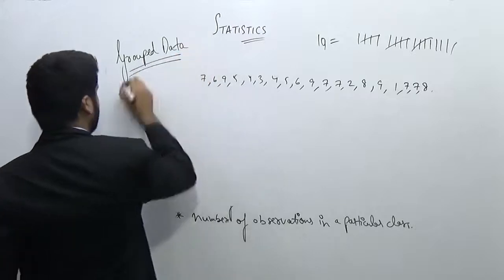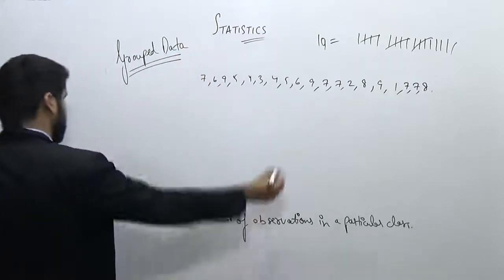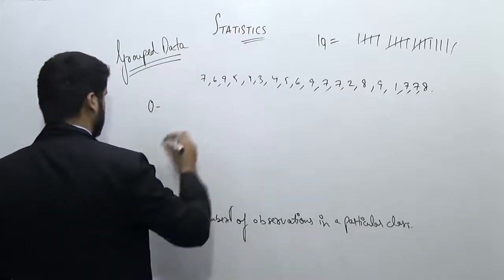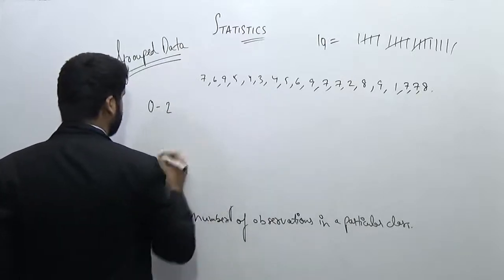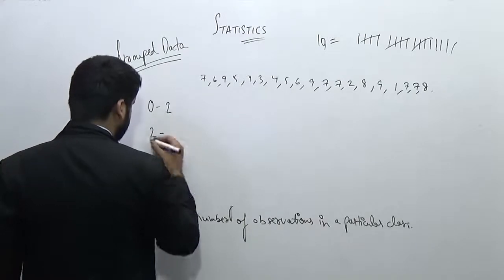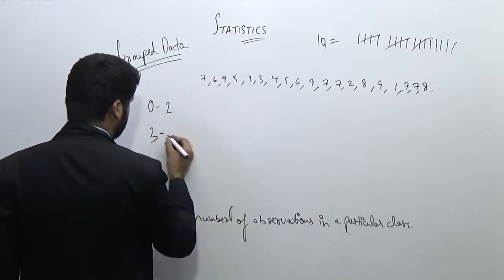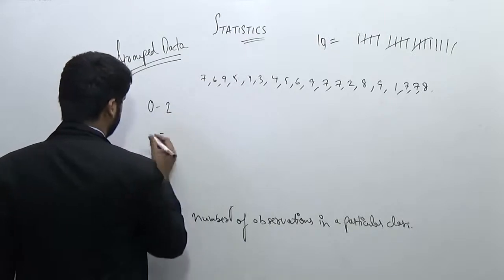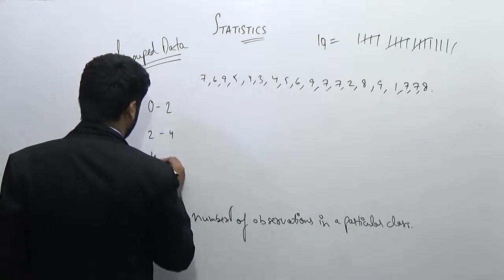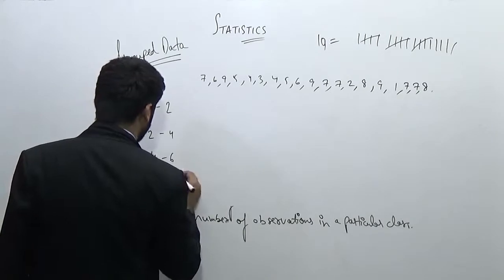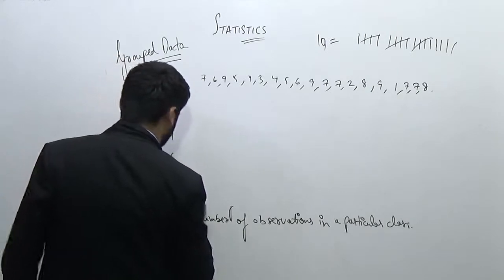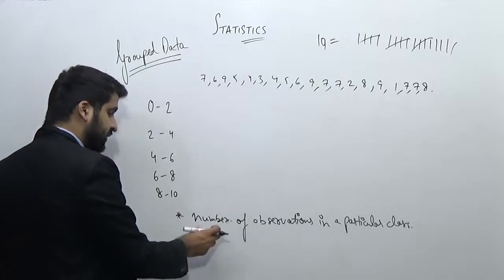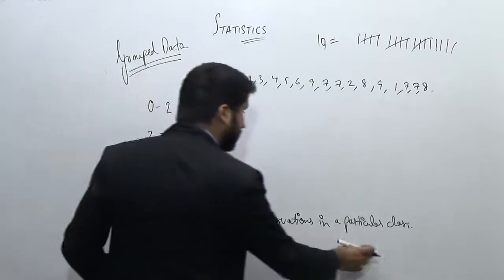And how will I try to do that? Let's find out. First of all, I'll see all the kids, or all the students, who have marks from 0 to 2. Then I will see the students having marks from 2 to 4, and then 4 to 6, 6 to 8, 8 to 10. Right? So what I'm saying here is the number of observations in a particular class.